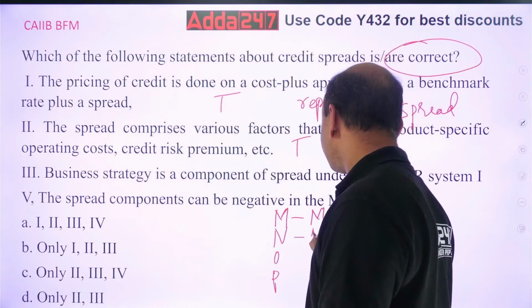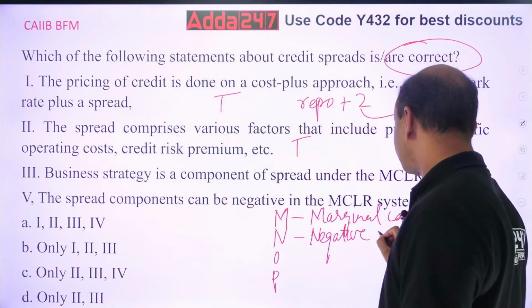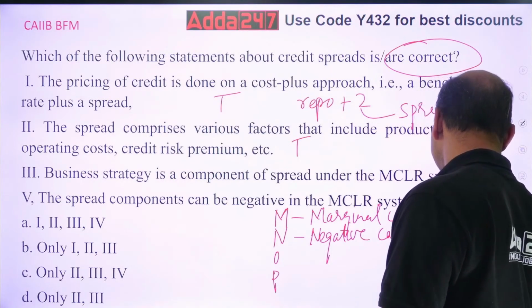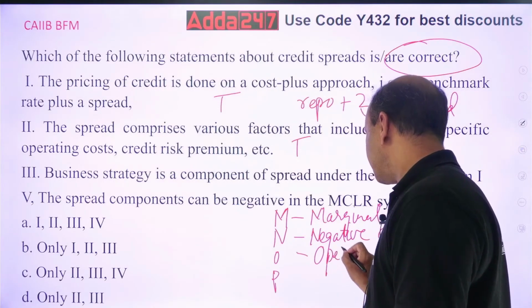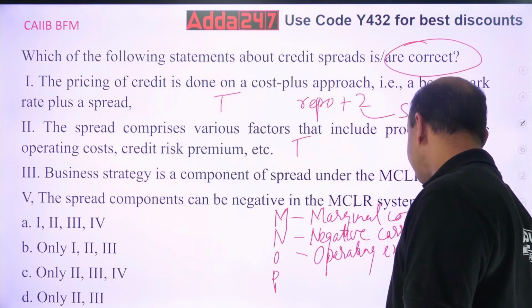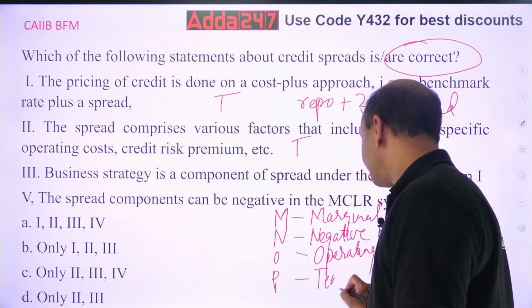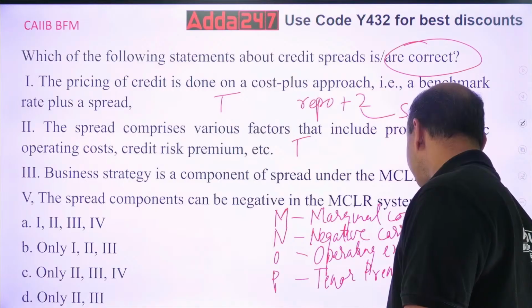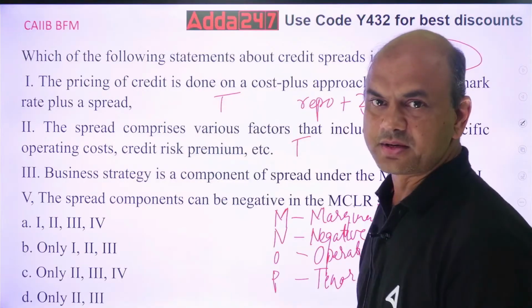N is negative carry, specifically for CRR. O is operating expenses. Operating means your salaries, electricity bill, all these expenses. And P is tenor premium, for the longer term loans. Kindly note, tenor premium is always for the longer term loans. So these are the 4 components of MCLR.